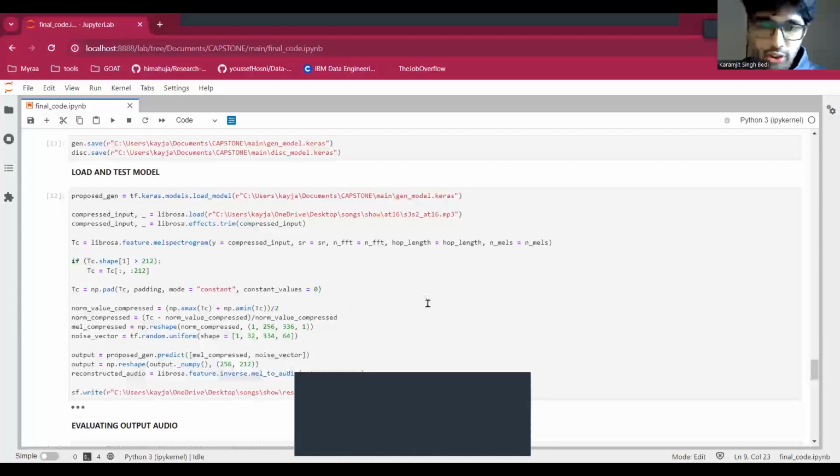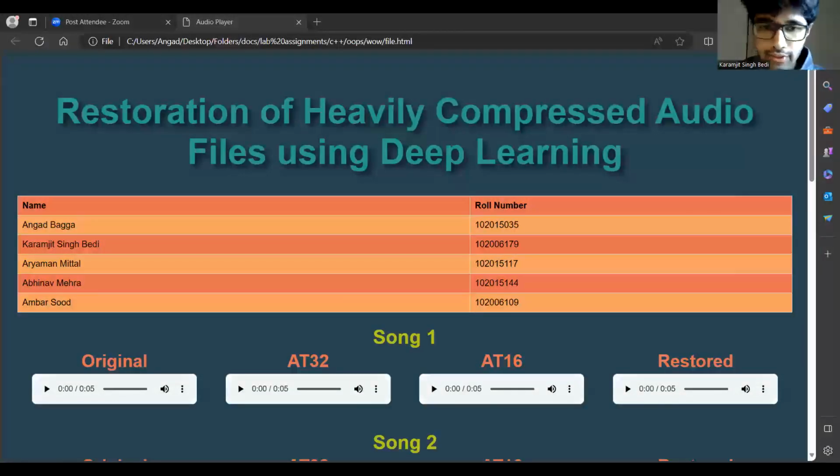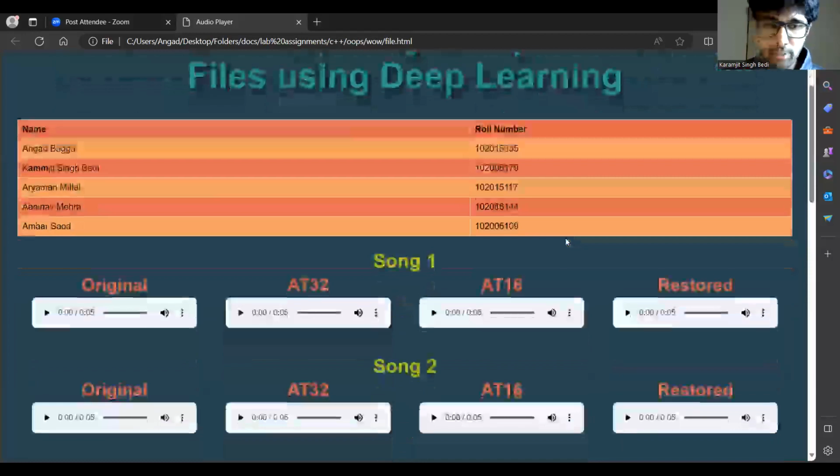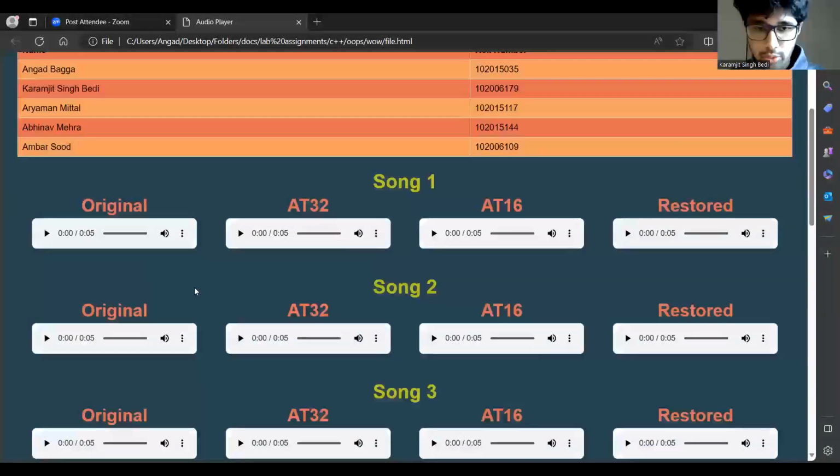We tested it out on 6 snippets of 3 songs, and we decided to display the results on a website. Right. So this is a website that we've created just to show an example. We'll try to show you an example by showing an original song, its compressed version, and the restored version.